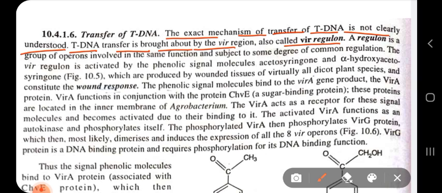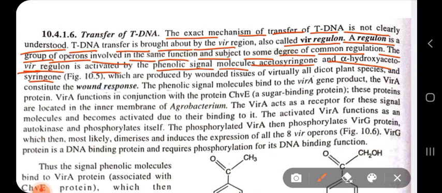The VIR regulon is called that because a regulon is a group of operons. What does regulon mean? A regulon is a group of operons which are involved in the same function and subject to some degree of common regulation. So we say VIR regulon because it consists of a series of genes and a group of operons involved in the same function, that is, transfer of the tDNA into the host plant. The VIR regulon is actually activated by phenolic signal products like acetosyringone and alpha hydroxy